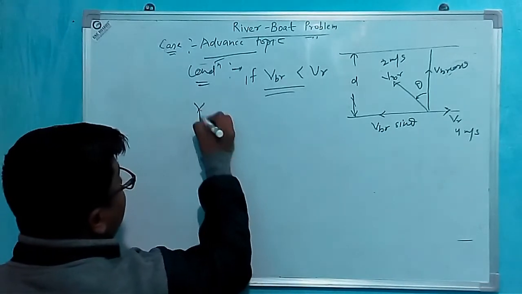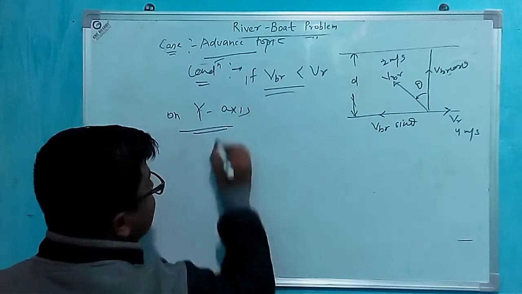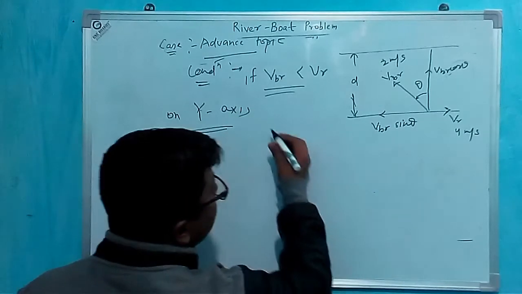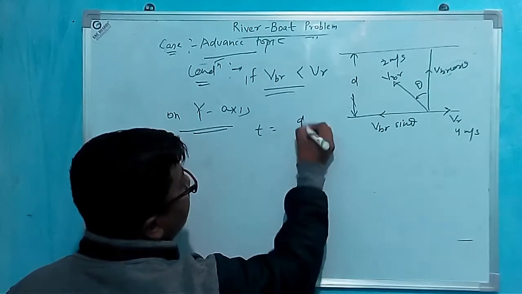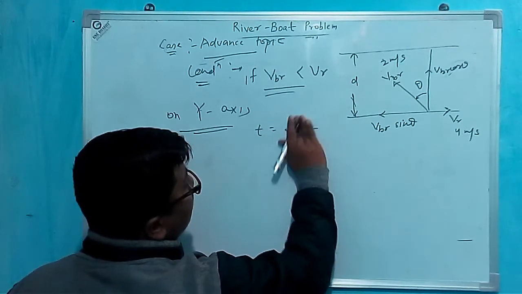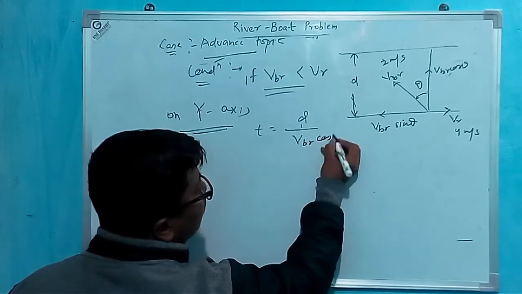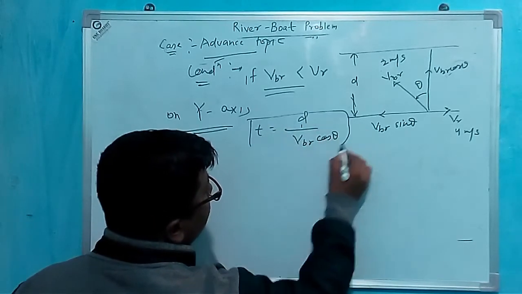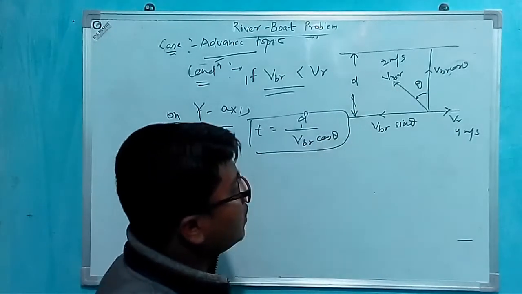Let us write the equation on y-axis. On y-axis, we can easily see that time period will be d by VBR cos theta. This will happen. Okay.